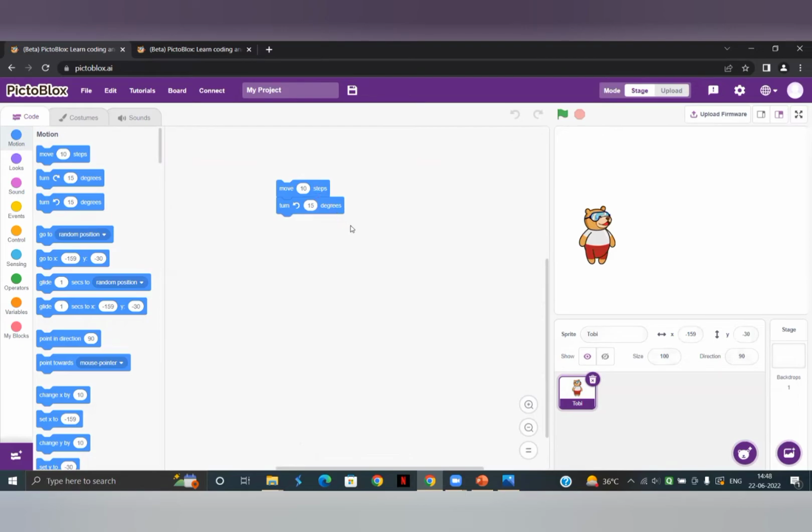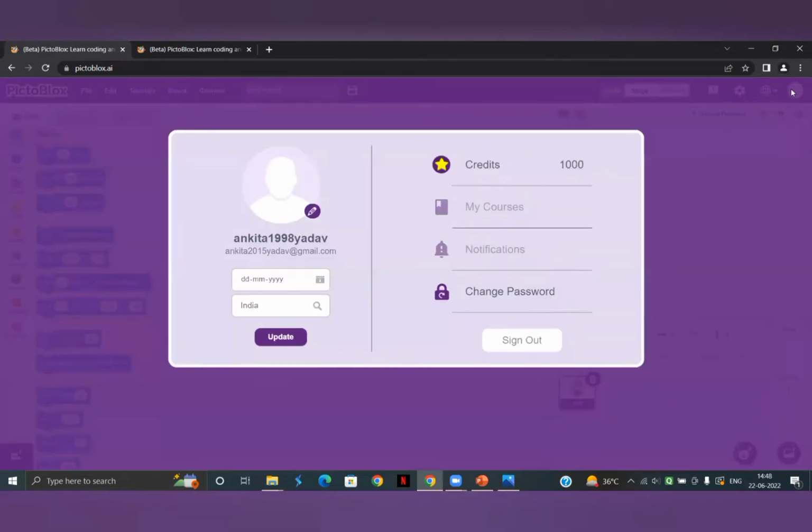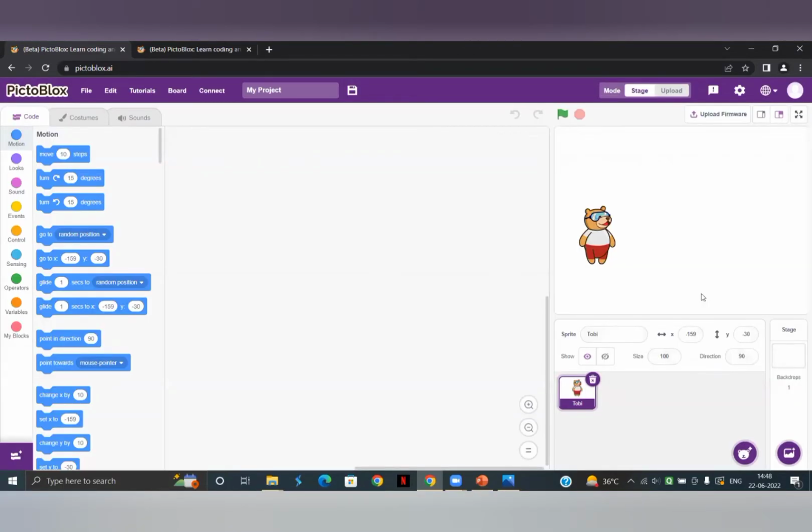Now see, basically we are going to do face detection. For that, we have to add the face detection library over here. Before that, if you want to log in, how can you log in? When you open this interface, you will get the option over here for login. I have already logged in.